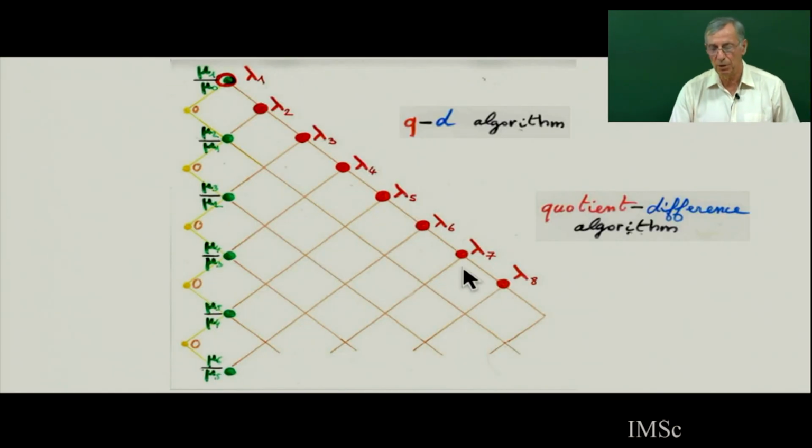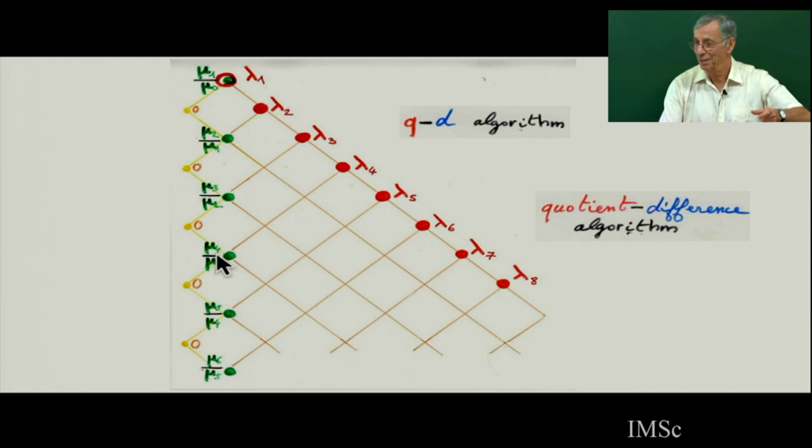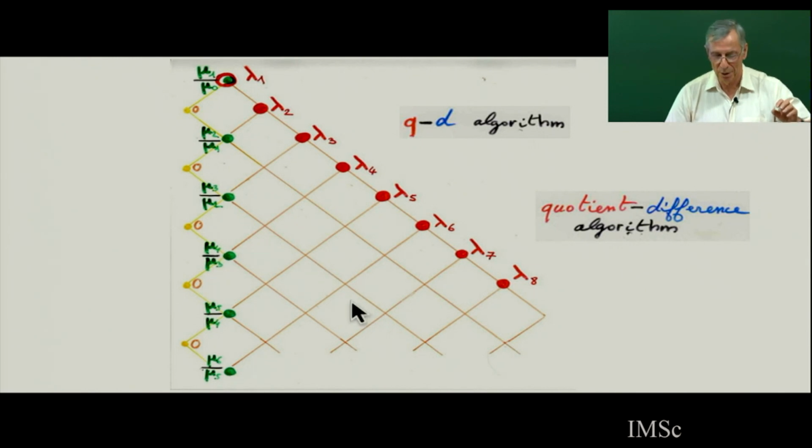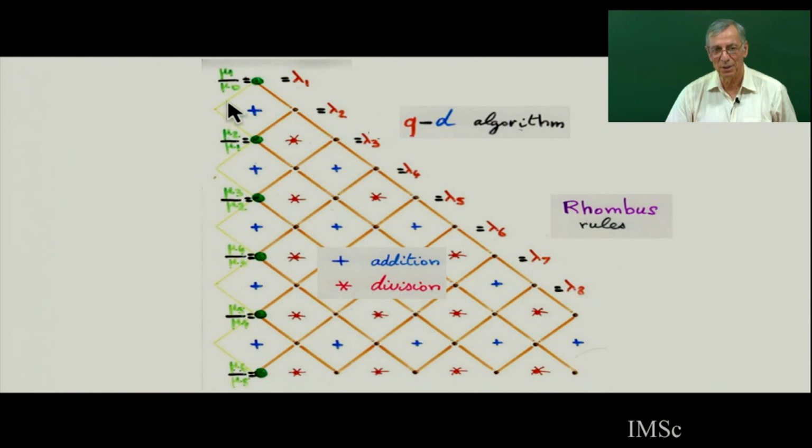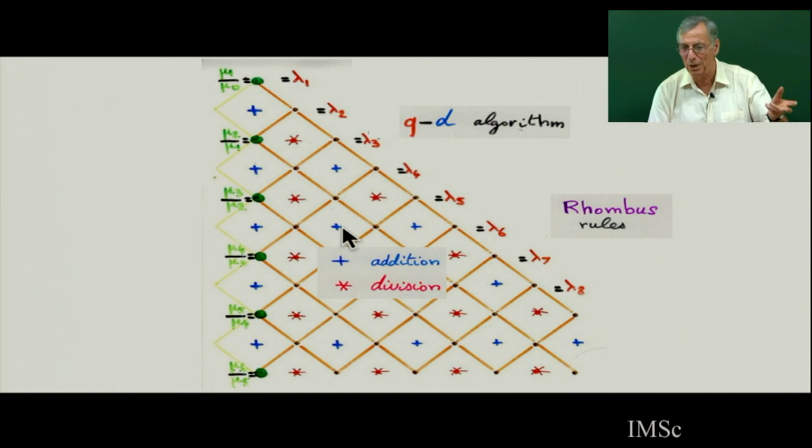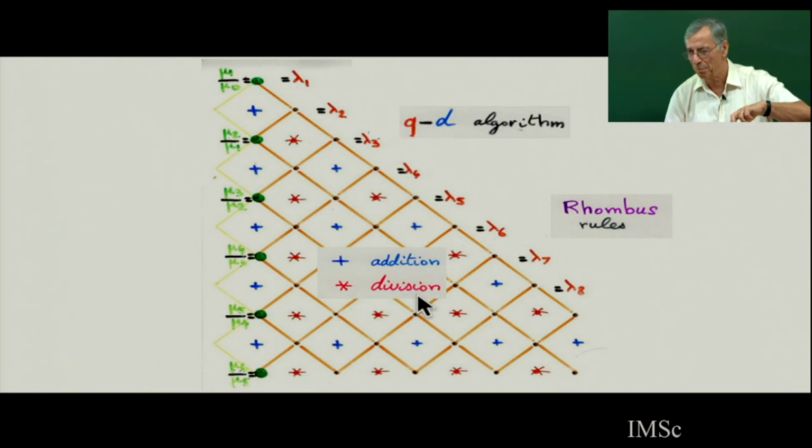So the QD algorithm is the following. Here, in the first column, you take the ratio of two consecutive moments, which is going to be a rational number if you have integers. And then there is some operation in each of these squares, the rhombus rule. Sometimes you do addition, sometimes you do division, quotient.